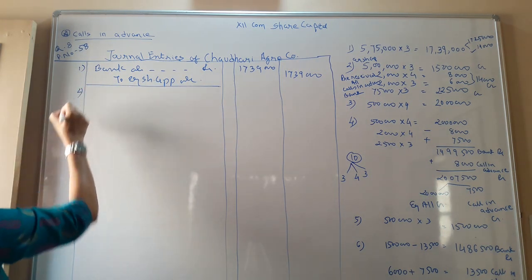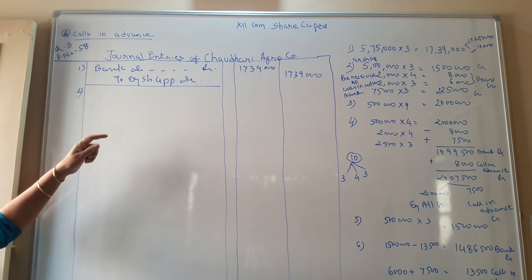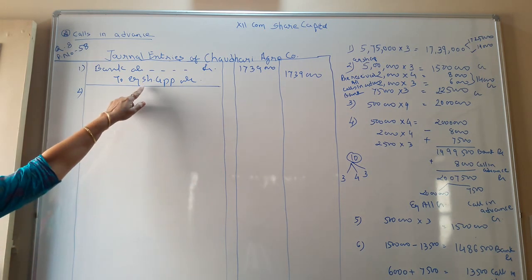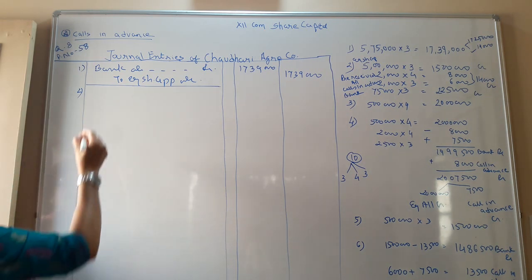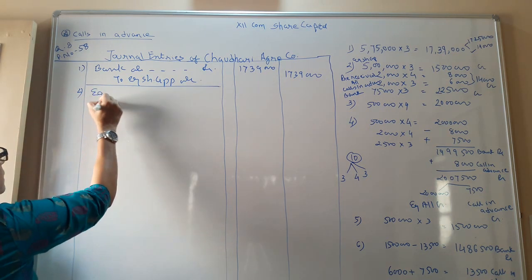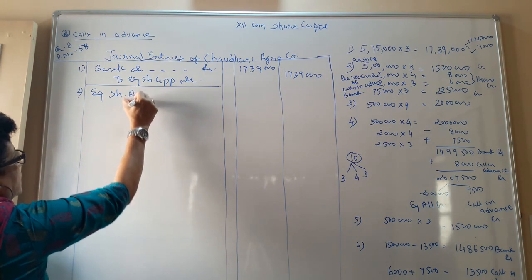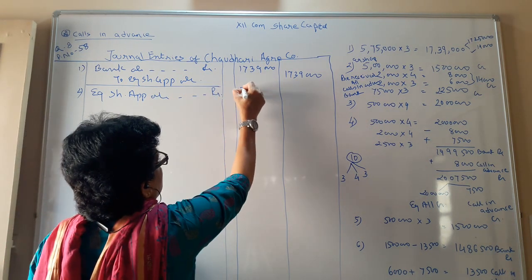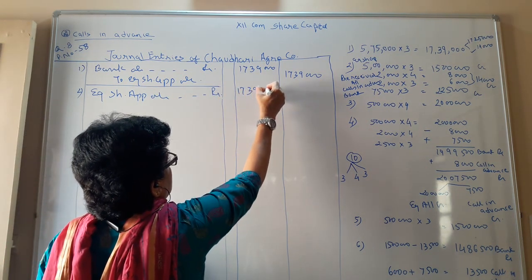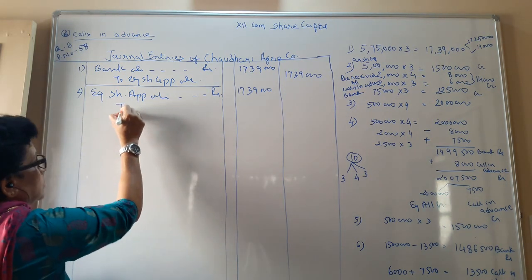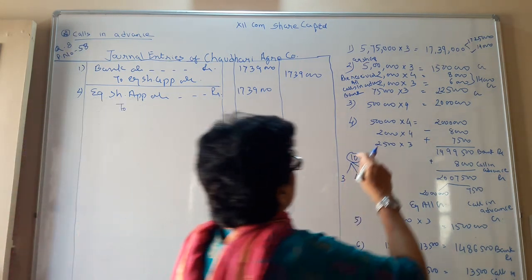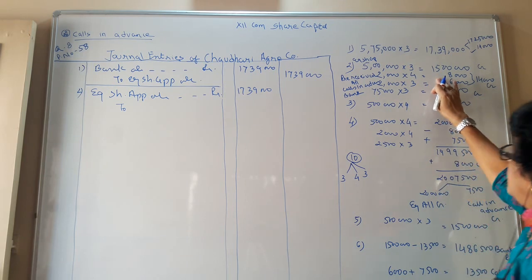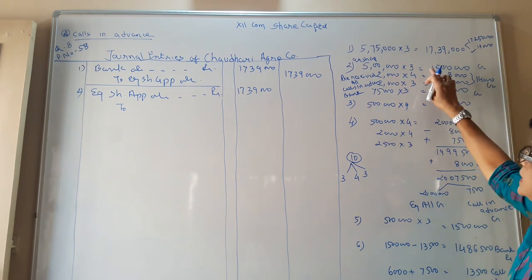After that, we have to close our equity share application account. So we are closing our equity share application account. Equity share application account debit with the total figure of 17,39,000 rupees, to equity share capital account.